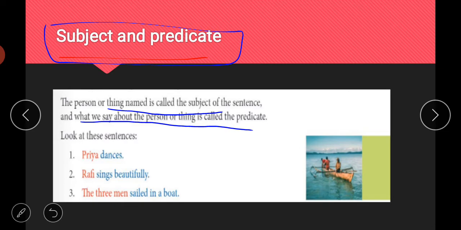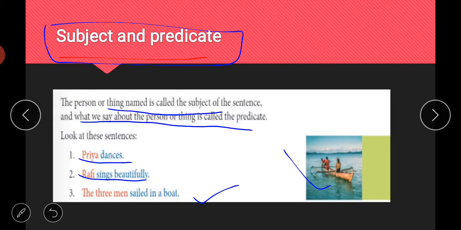If you look at these sentences now: Priya dances, Rafi sings beautifully, the three men sailed in the boat. In these sentences, the words written in red, Priya, Rafi, the three men, are your subject, and the rest of the sentence, like dances, sings beautifully, sailed in a boat, are your predicate.